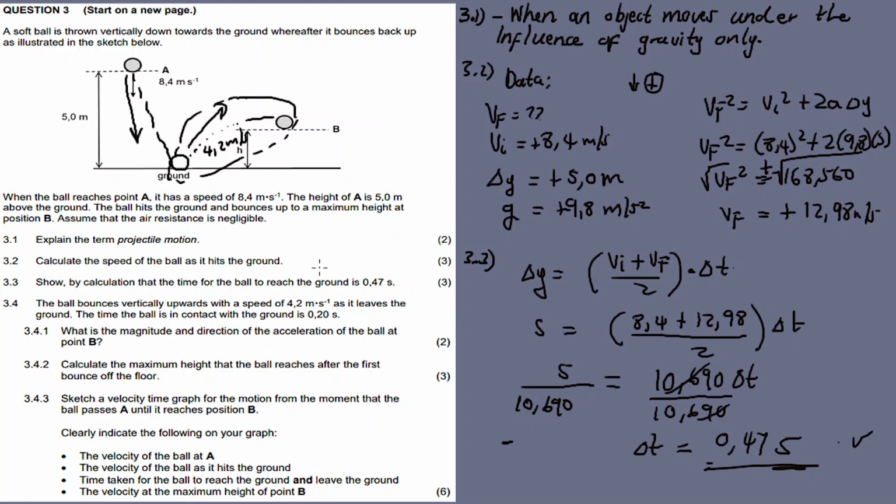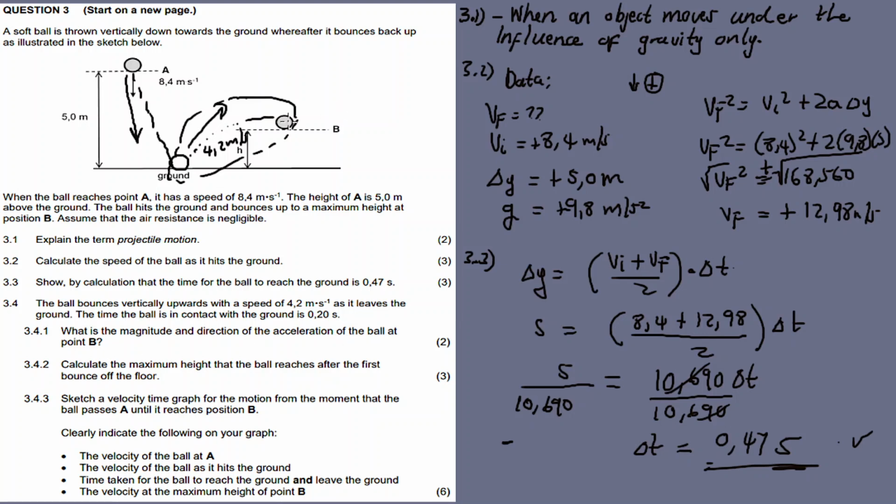0.20. You see what I was talking about, the ball squashes and sticks to the ground for this period of 0.20. Then 3.4.1: what is the magnitude and direction of the acceleration of the ball at B?